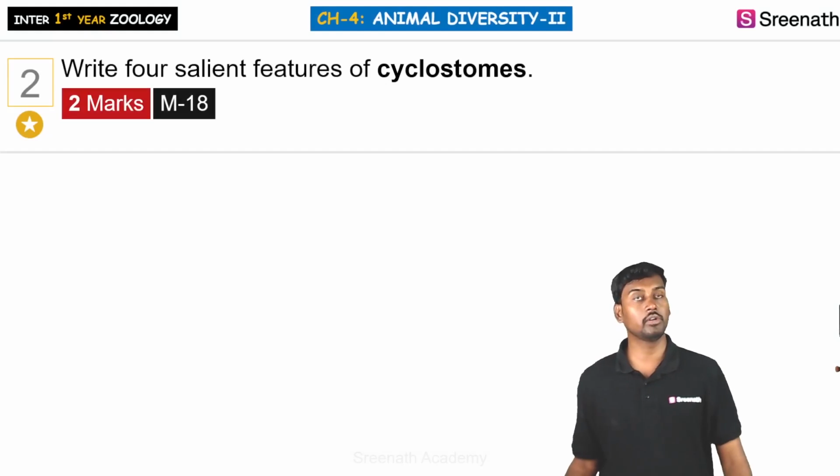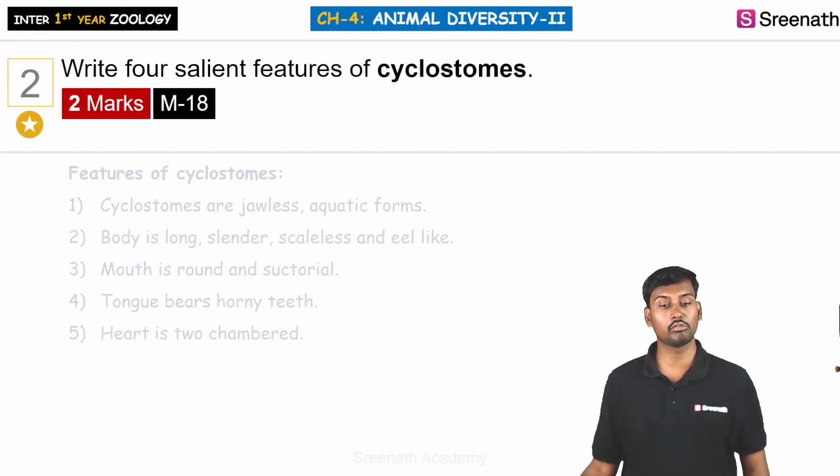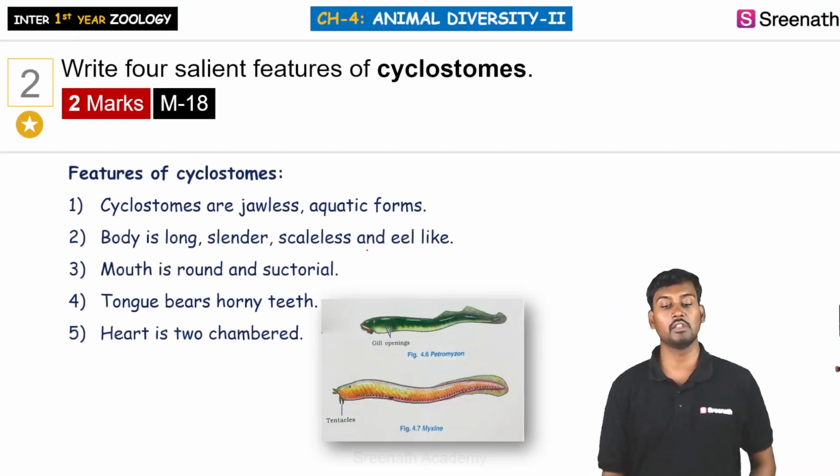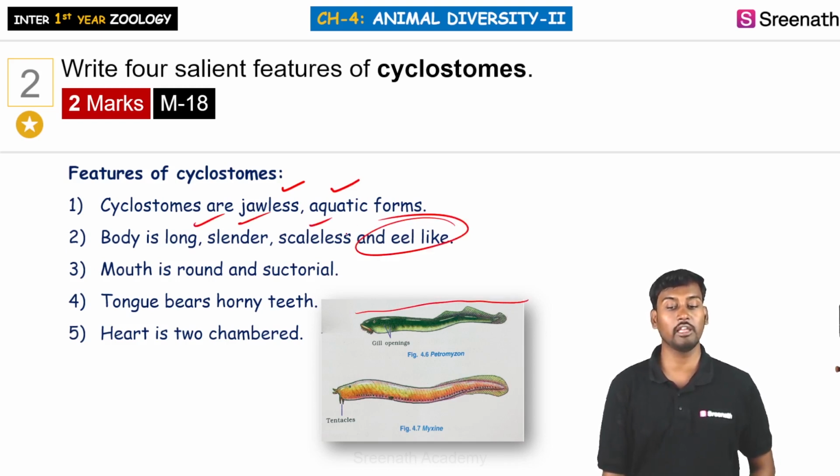And coming to the next one, what are the 4 salient features of cyclostomes? Cyclostomes are fishes. Cyclo means round, stomes means mouth, round mouth. So they are jawless, aquatic, the body is long, slender and scaleless, eel-like in appearance. The mouth is round and suctorial, that is they are involved in sucking the juices from the host organism.